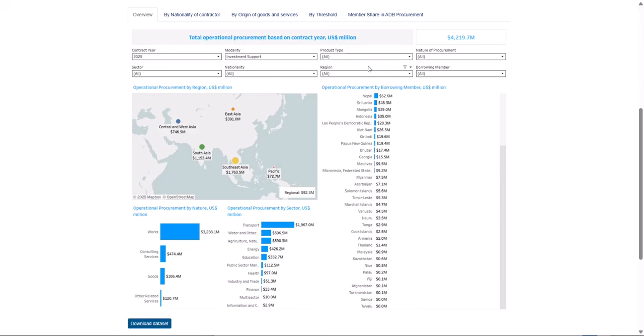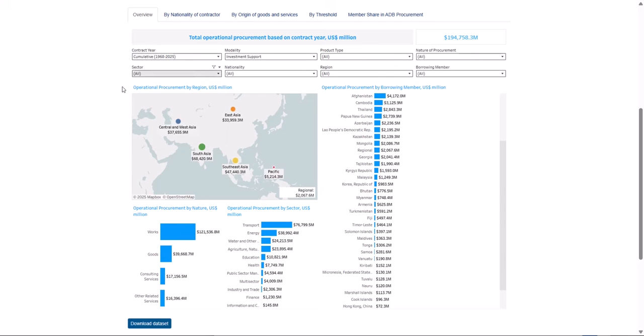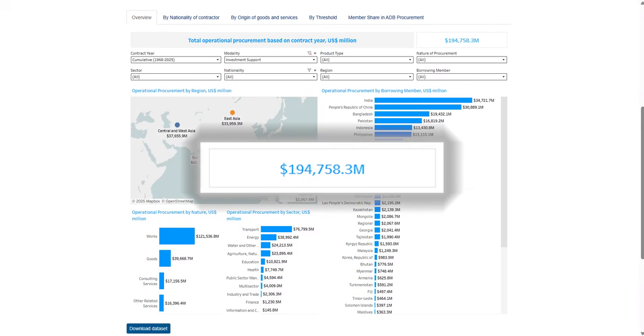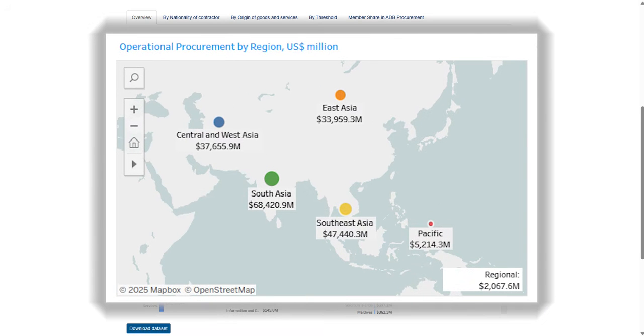In the Overview tab of ProcDash, you are informed at which region ADB has the biggest contract awards. If we choose Cumulative in the Year filter, we can see that ADB has awarded a total of $195 billion of goods, works, and consulting contracts for its projects across Asia and the Pacific.